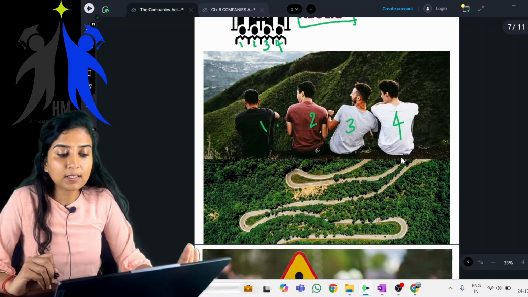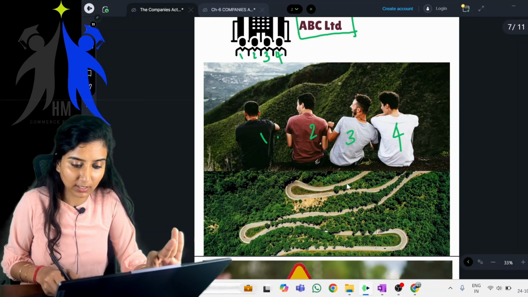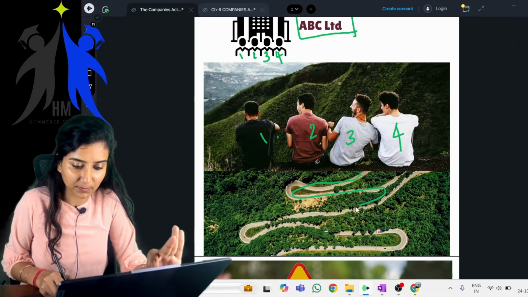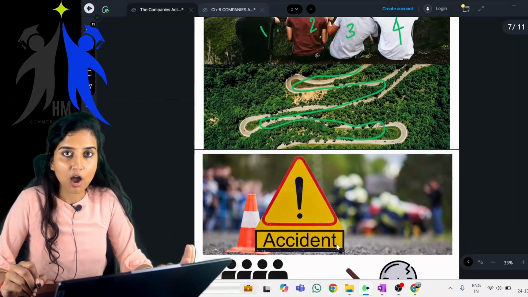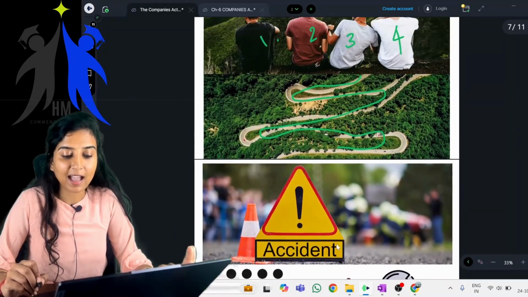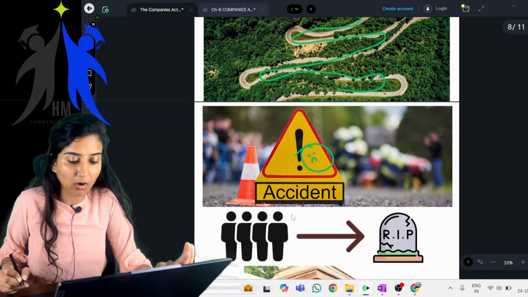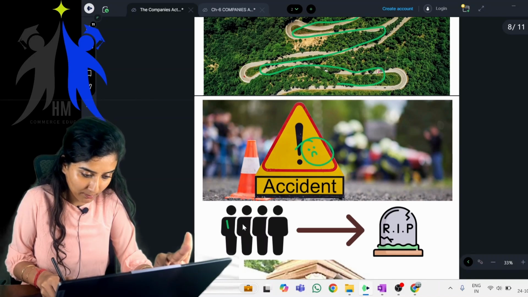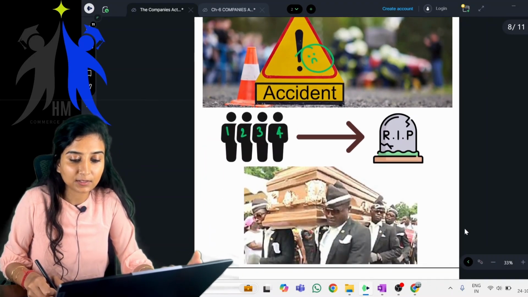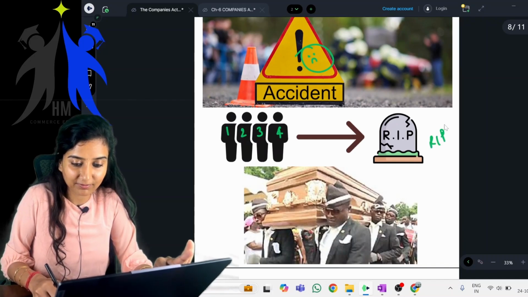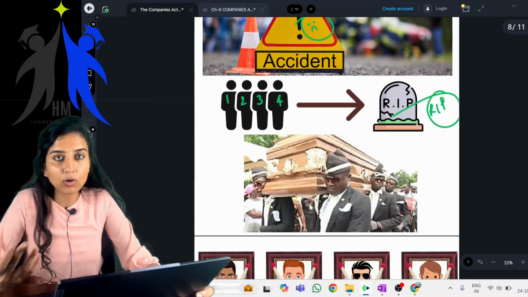Now, what did these people do? They went on a holiday. See what kind of trips they are taking, all very dangerous trips. See the road? What would have happened? Guess. Accident. An accident happened. All four members, all four owners of the company ABC Limited, all of them died. Now tell me, you all know the answer.